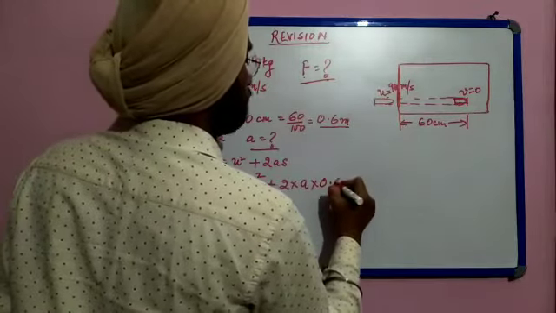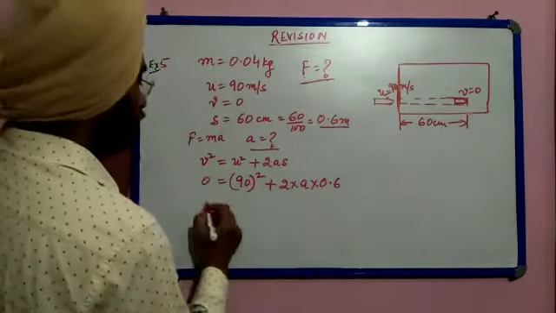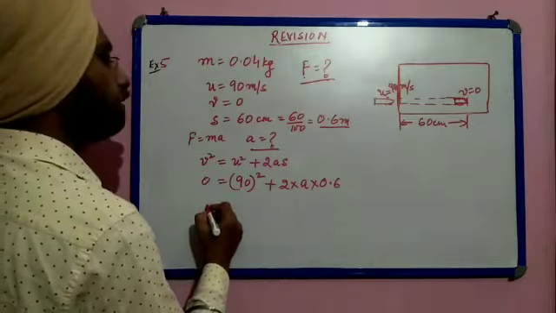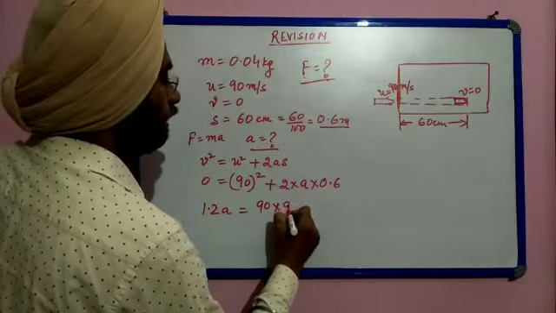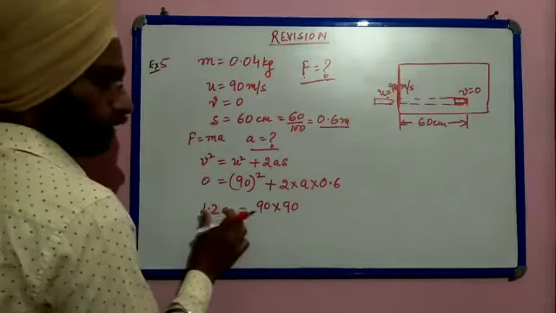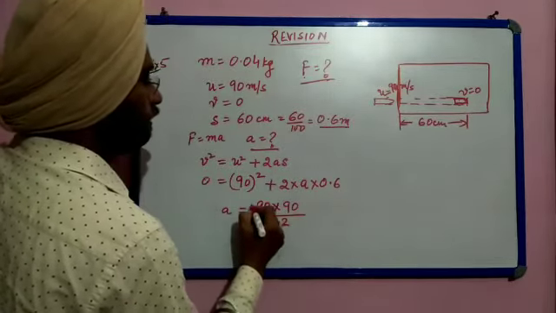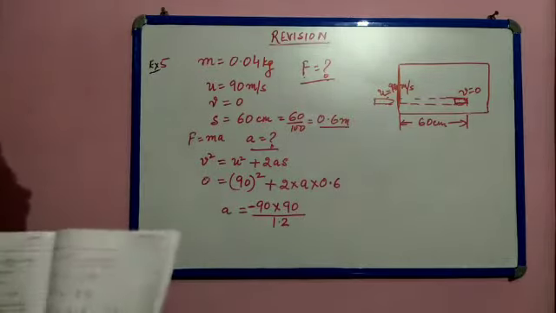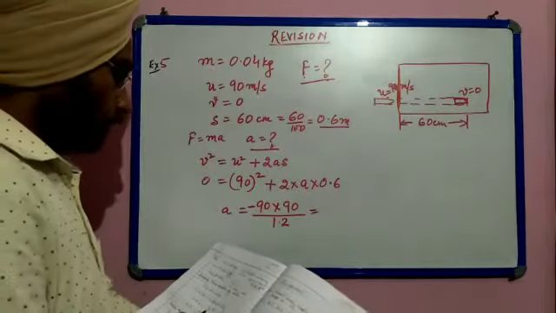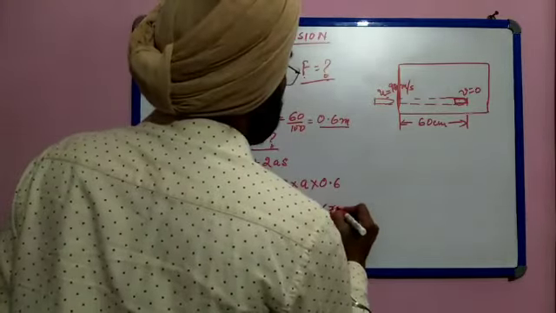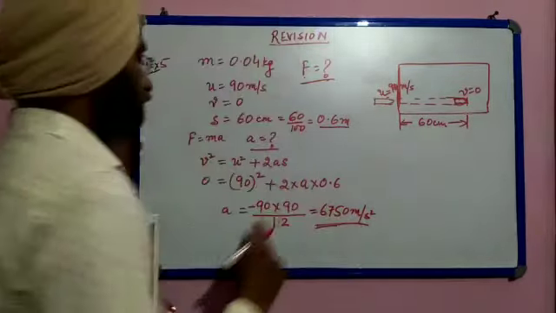So if this portion 90 square comes this side, so 2 into 0.6 is 1.2, a is equal to 90 into 90. So a becomes 90 into 90 but divided by 1.2, and this sign will be minus. Okay, so acceleration comes out to be 6,750 meter per second square. So this is the acceleration.